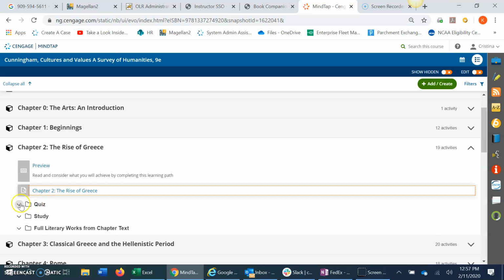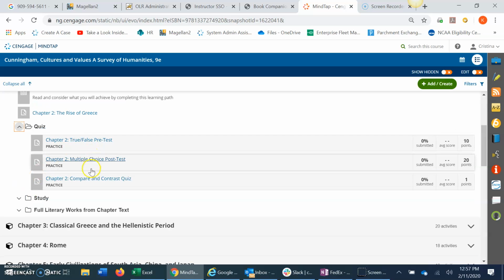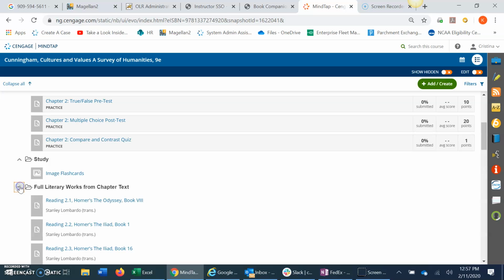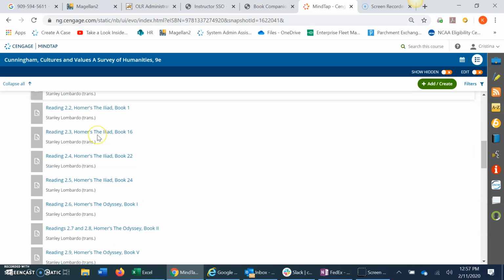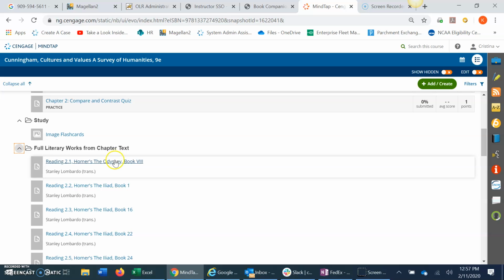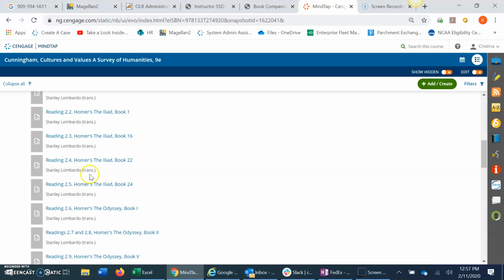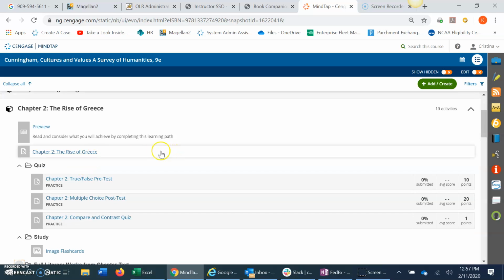So then we have our quiz folder, which will have some practice true/false, multiple choice, and compare and contrast quizzes. We have our study folder, our flashcards of imagery, and then it looks like we have the full literary works of the reading. So we parse it out so students can access it much easier. Now, again, everything that you see is customizable. So for instance, if we wanted to customize these chapter quizzes so that rather than practice, they actually count towards a grade, we could do so. If we wanted to change the point value, give students a time limit, etc., we are able to do that.